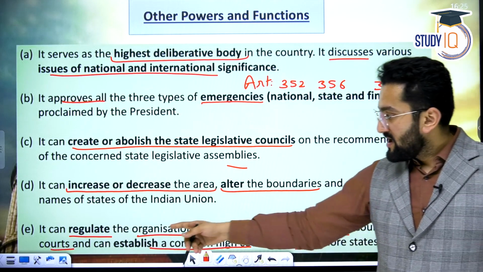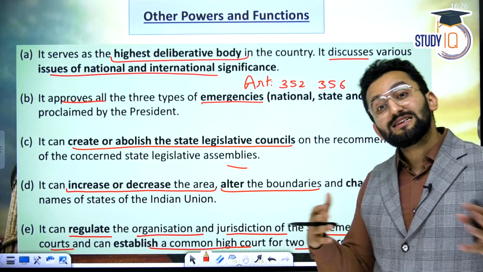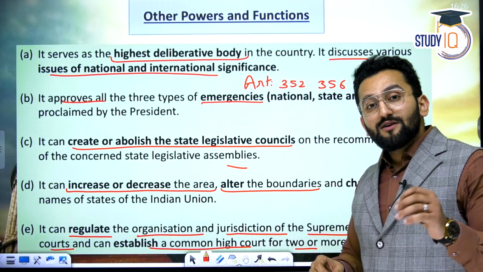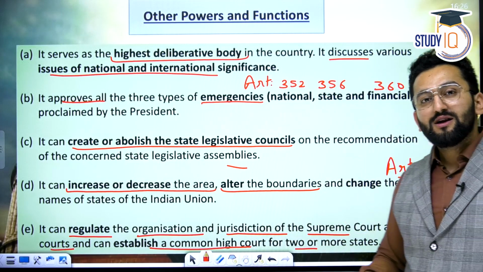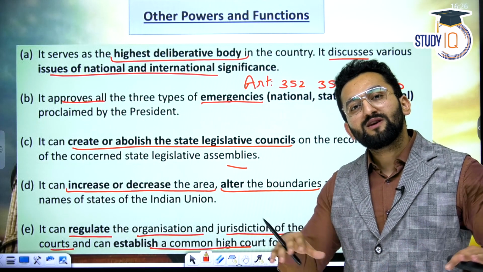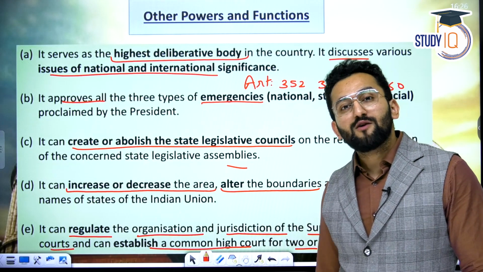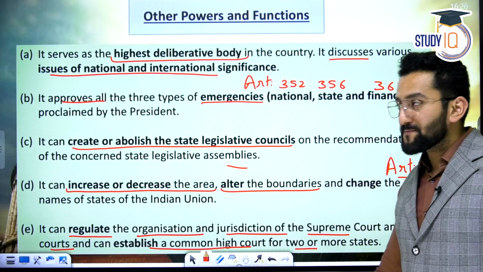Using Article 3. Parliament can regulate the organization and jurisdiction of the Supreme Court. It can also enhance the jurisdiction of the Supreme Court. It can also declare that we are establishing a new High Court, or establish a common High Court, so that this particular High Court is going to be considered the High Court of these two states, right? If a new state is being carved out, there will be a new High Court for that. Such a law can be made by Parliament.